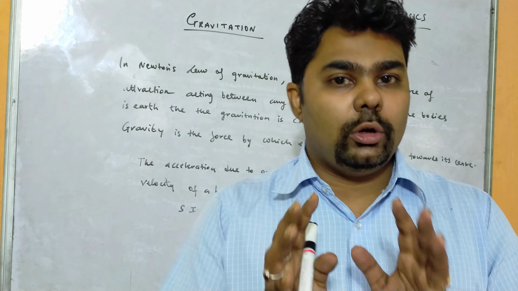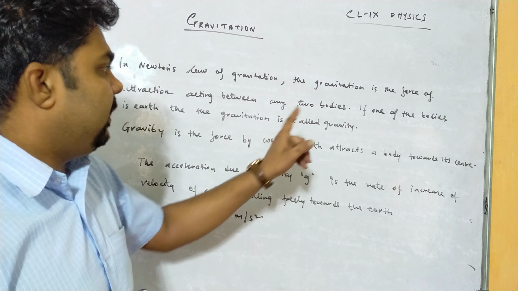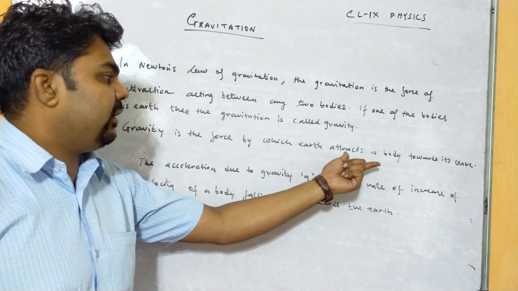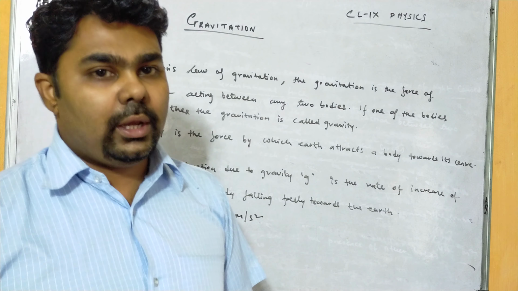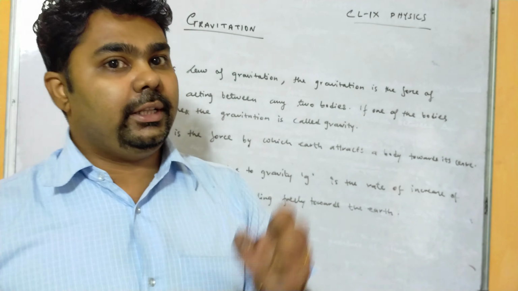So what is gravity here? In Newton's law of gravitation, the gravitation is the force of attraction acting between any two bodies, right? Between any two bodies there is a force of attraction, then Newton's law of gravitation is applicable. But in case one of the bodies is Earth, then the gravitation is called gravity. So what is gravity? Gravity is the force by which Earth attracts a body towards its center. So whenever you throw an object, our Earth is attracting that object, then we say that that is due to gravity.